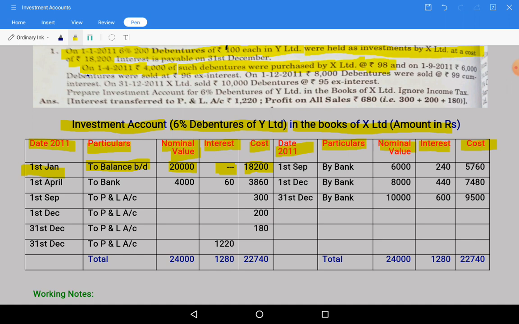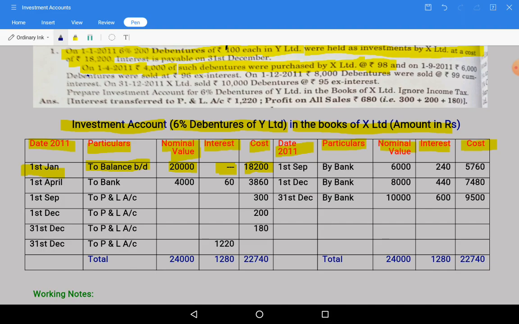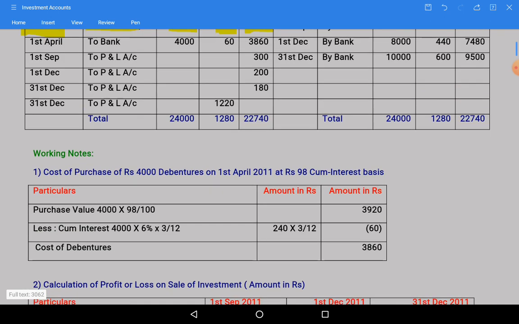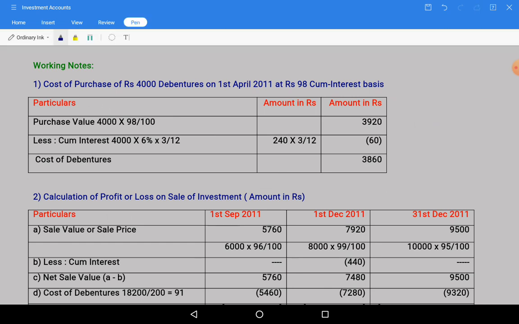X Limited purchased at rupees 98 cum interest. So let us see the working note relating to purchase of investments on 1st April. So we will go for working note 1. Here we are having working note 1.